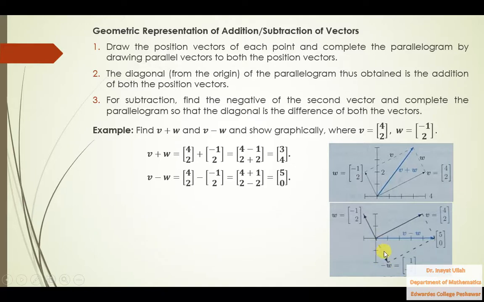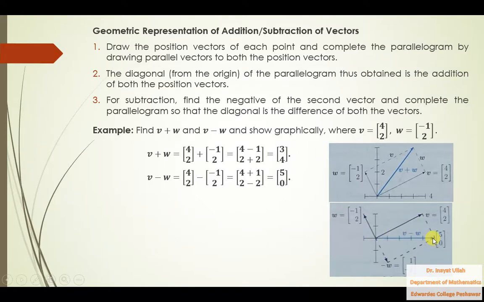That is a vector which is parallel to minus w, and this is a vector which is parallel to v, this vector. These two vectors join each other at this point. So this is the diagonal from the origin towards that point.